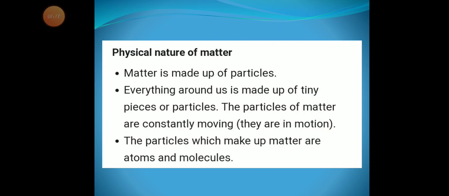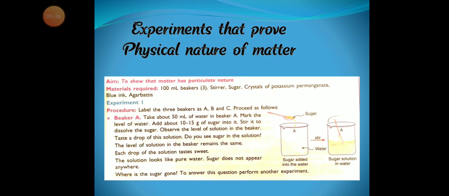Students, you need to understand the physical nature of matter. Matter is made up of particles. Everything around us is made up of tiny pieces or particles. The particles of matter are constantly moving. They are in motion. The particles which make up matter are atoms and molecules. To study the physical nature of matter, let us look into some experiments to show that matter has particulate nature.